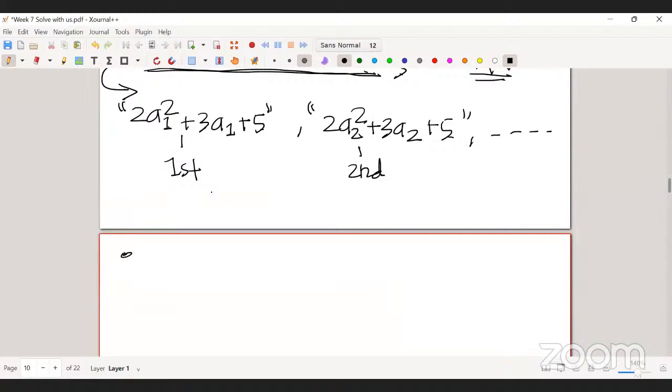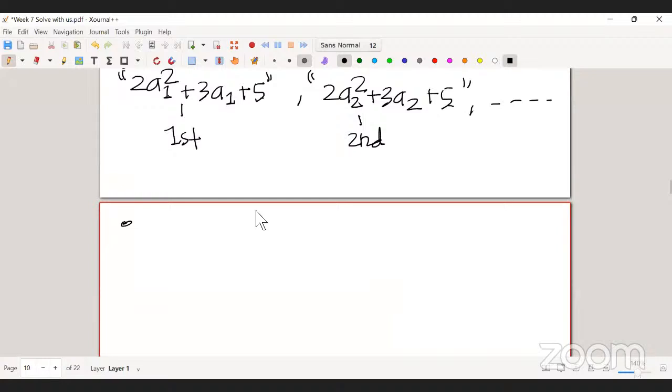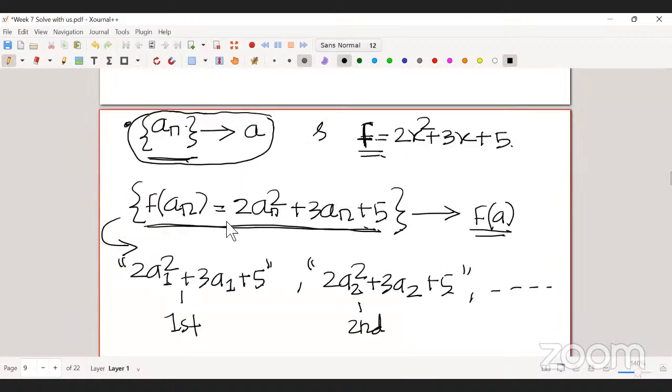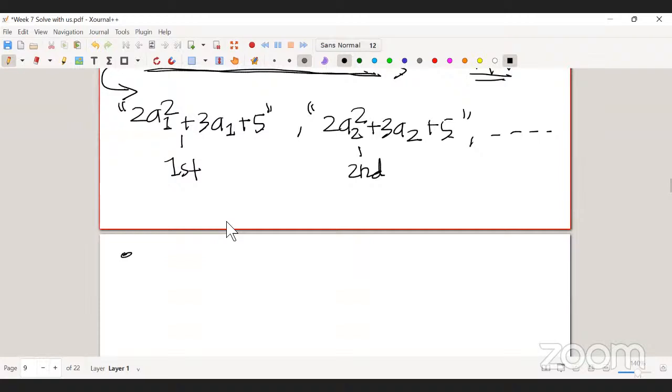Suppose you have a function. Can one of you tell me some example of some convergent sequence apart from the sequence I have already discussed? No, I'm not asking about polynomial. I'm asking about an example of a convergent sequence. 1 by n squared, that I have already discussed. I'm asking something new.